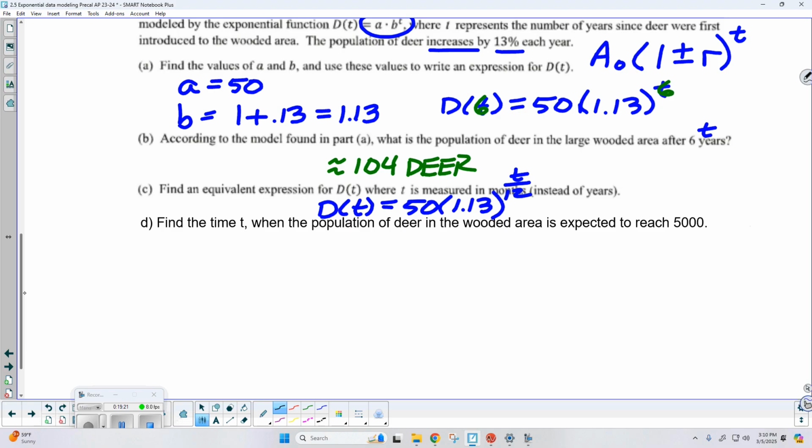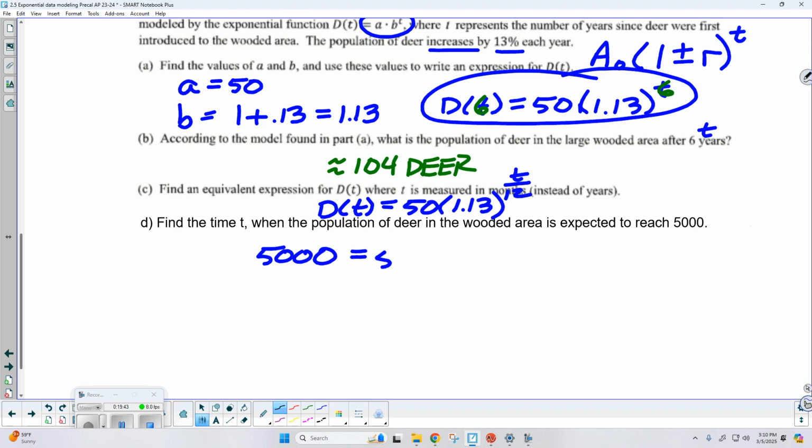Now, for part D, this is the last problem. We're going back to the original function we found in A. It says find the time t when the population of deer is expected to reach 5,000. Because we're almost out of time, I'm going to let you take a look at this one on your own. But you should be setting 5,000 equal to 50 times 1.13 to the power of t, and you'll solve it in the calculator just like we did before.